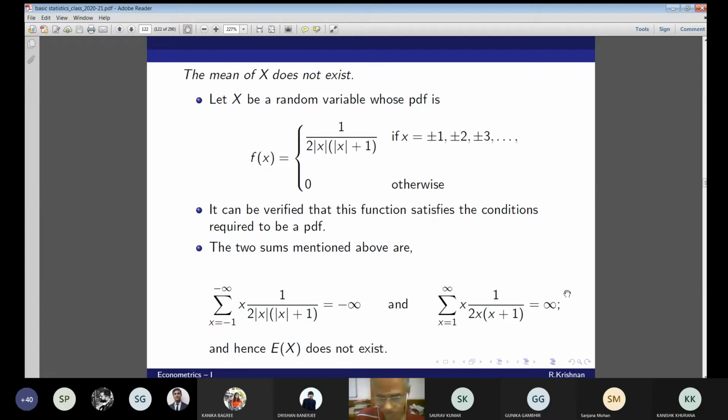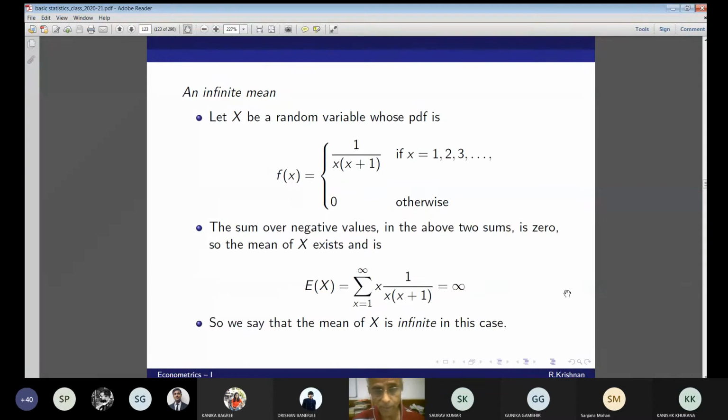Now consider the situation where the mean is only infinite. I'm not going to say the mean does not exist. Look at this, an infinite mean. Let X be a random variable whose PDF is this. The sum over negative values in the above two sums is 0 because we have specifically said so. The mean exists but it is infinite. This is the difference that you have to be careful about.